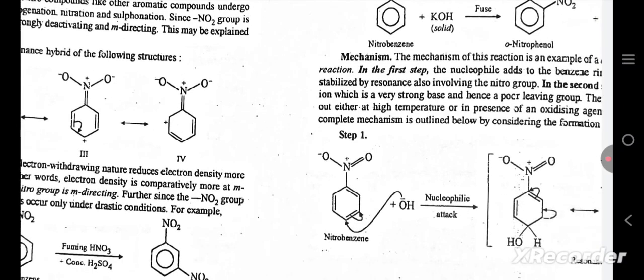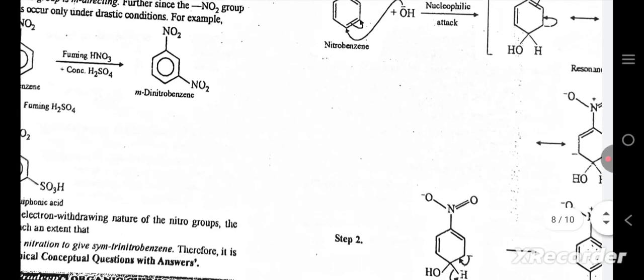In the first step, the nucleophile adds to the benzene ring, giving an anion stabilized by resonance, also involving the nitro group. In the second step, the hydride ion, which is a very strong base and hence a poor leaving group, is pushed out either at high temperature or in the presence of an oxidizing agent. The complete mechanism is outlined below. Look at this complete mechanism.